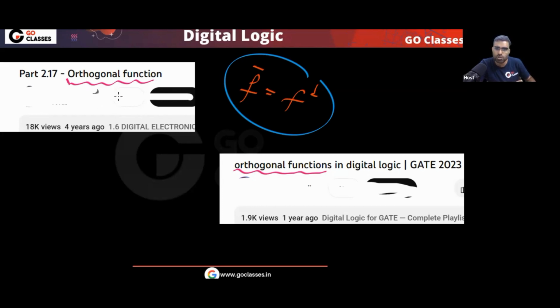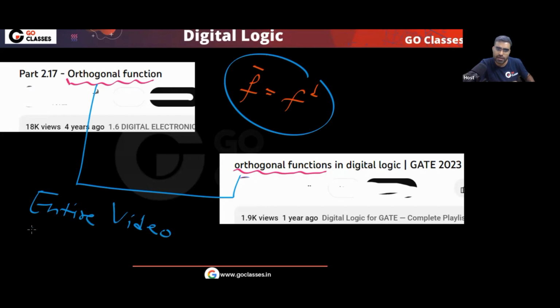But the analysis is also wrong. For this type of function, in these two videos, the entire video, entire analysis, everything is wrong.